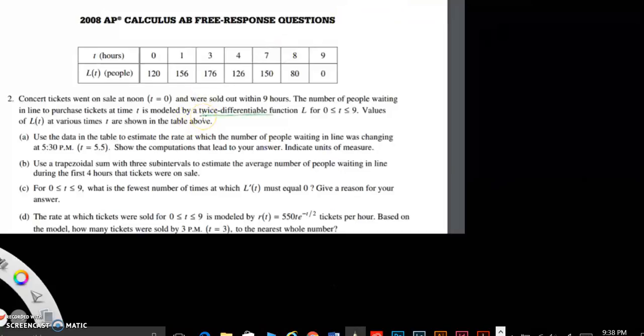For 0 ≤ t ≤ 9, values of L(t) at various times t are shown in the table above.